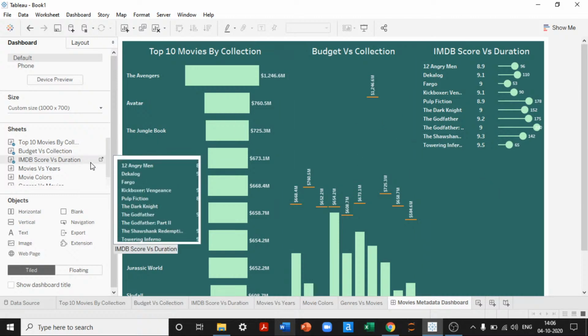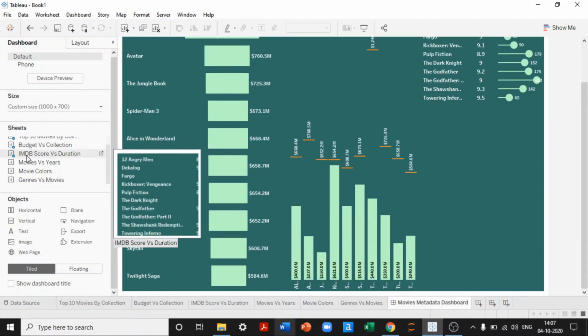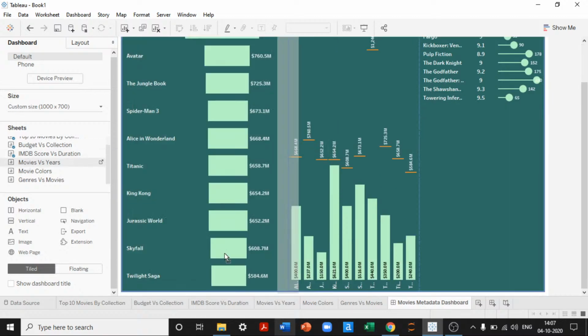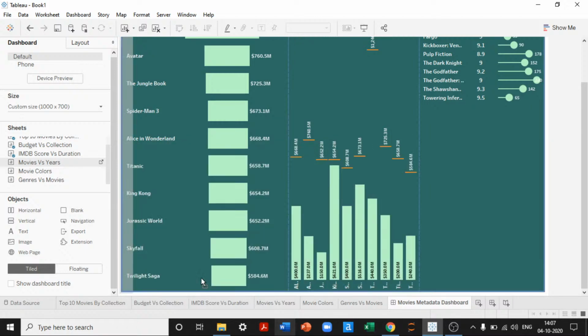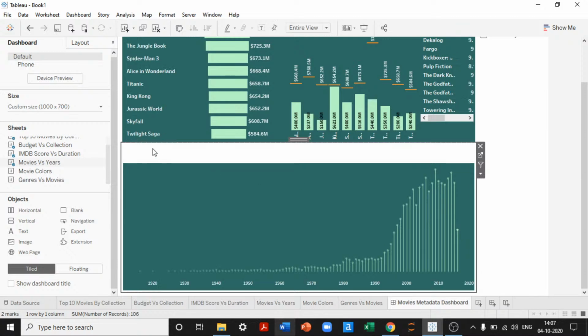We have dragged and dropped everything one by one. Then I'll drag and drop movies and years below this. Since the below option is not working, scroll down. Now choose movies versus years. Come down here. It creates a visualization in the shadow format. I'll keep it in the middle, so I'll keep it in the bottom.